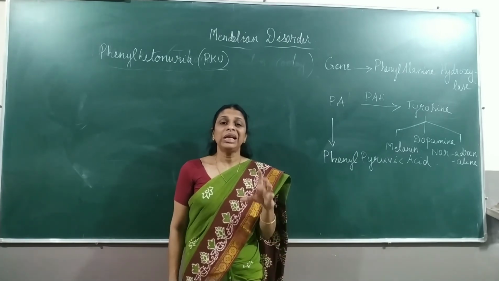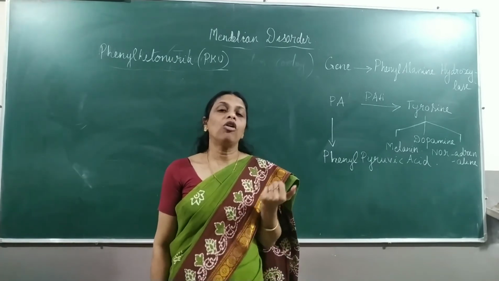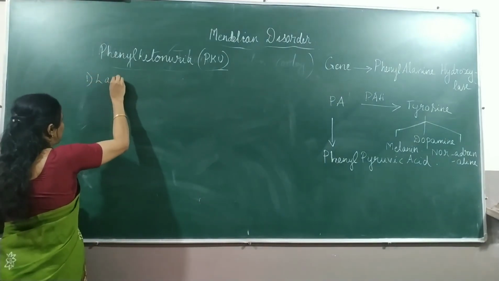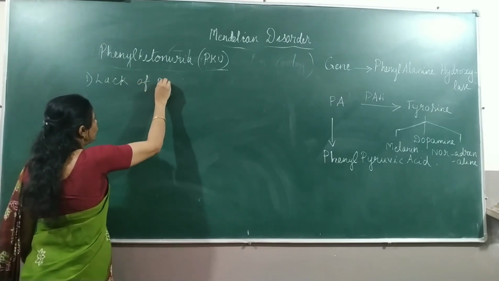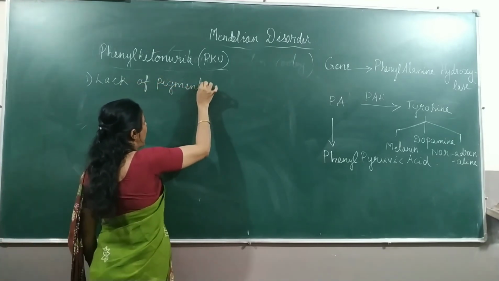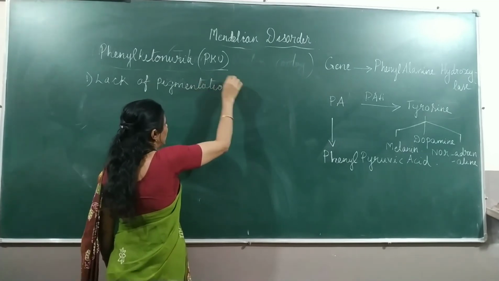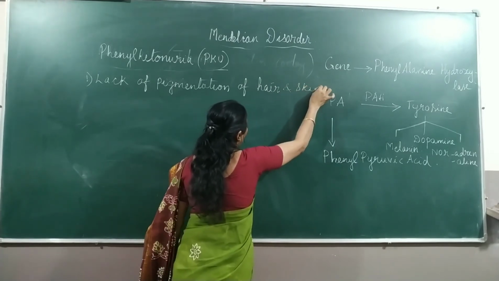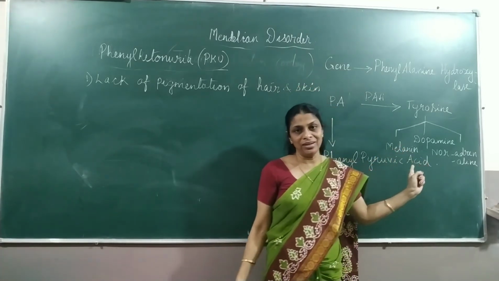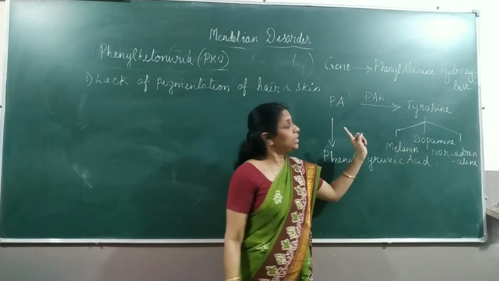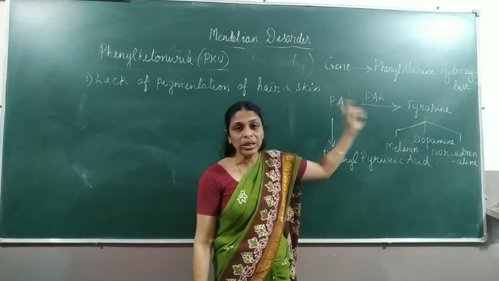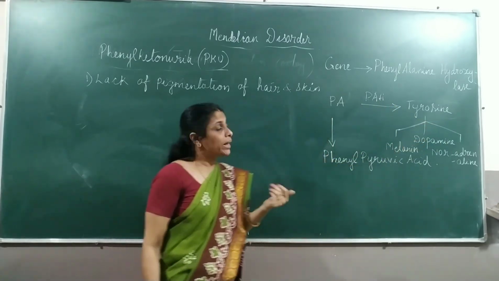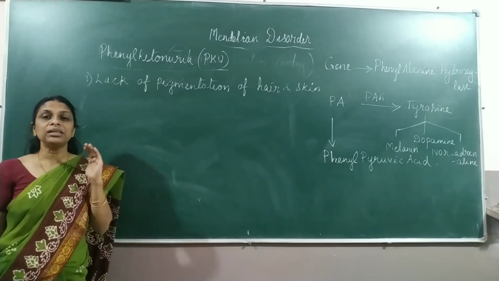Now let's see what are the major symptoms of this disease. The first major symptom is lack of pigmentation of hair as well as skin. What is the reason for this? Because of lack of production of melanin. For the production of melanin, what is required? Tyrosine is required. Since there is no conversion of phenylalanine to tyrosine, melanin will not be formed, and hence there is lack of pigmentation. That is the first symptom.